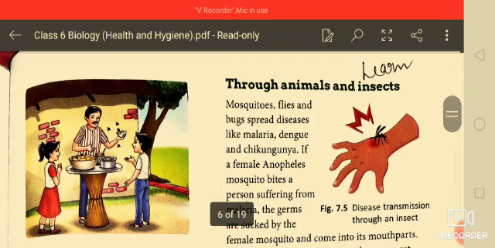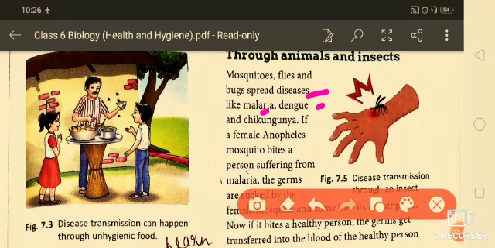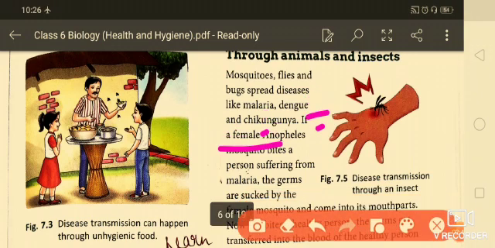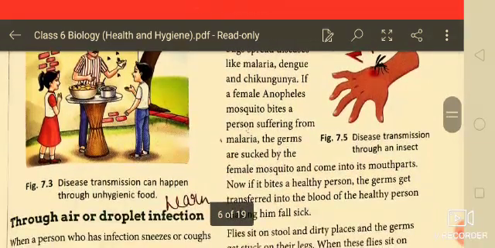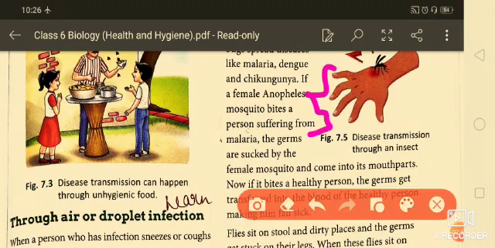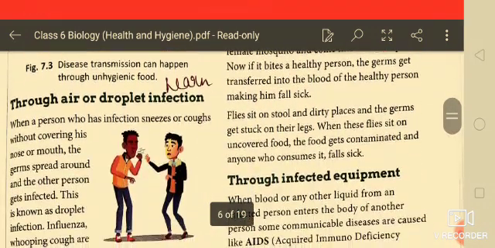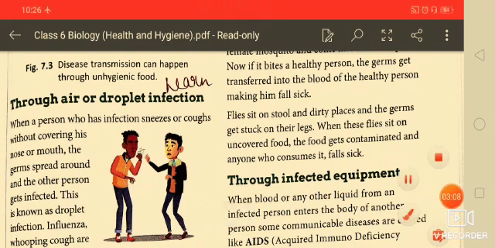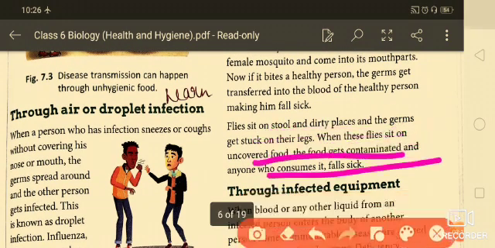Now, through animals and insects also these diseases spread. Mosquitoes, flies and bugs spread diseases like malaria, dengue and chikungunya. These insects have important roles in spreading these diseases. It is very important that if a female Anopheles mosquito bites a person, it causes malaria. Flies sit on stools and dirty places and germs get stuck in their legs, and when they touch your food, that also spreads diseases.